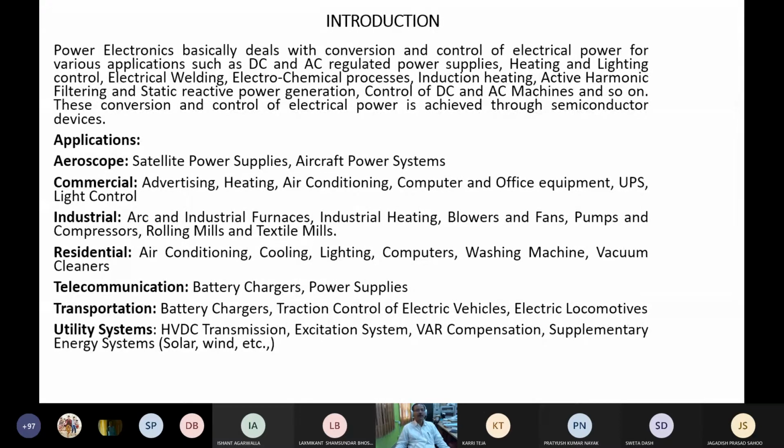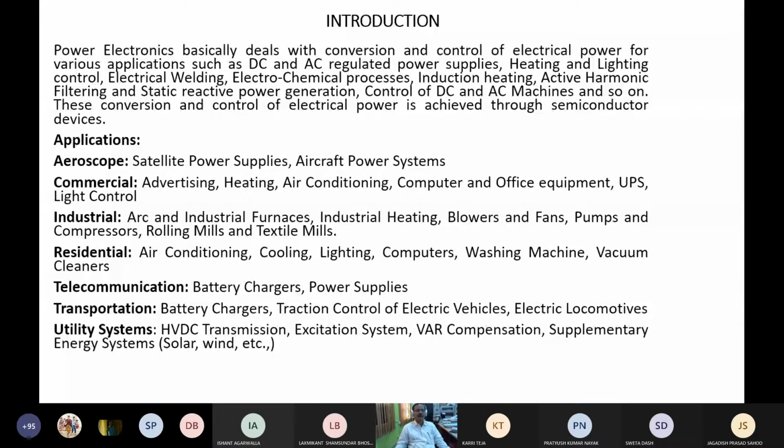Whether it is aerospace, satellite power supply, aircraft power supply, then chemical processes, advertising, heating, air conditioning, computer and office equipment, light control, commercial, then industrial arc and industrial furnaces, industrial heating, blowers and fans, pumps, compressors, rolling mills and textile mills.